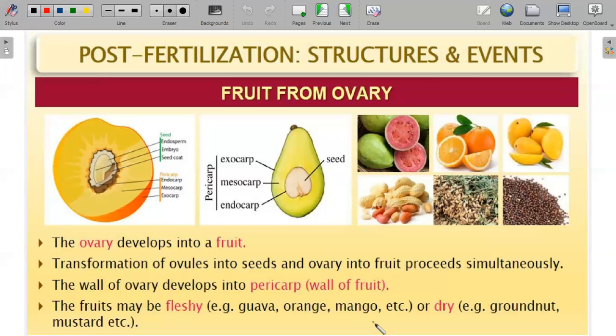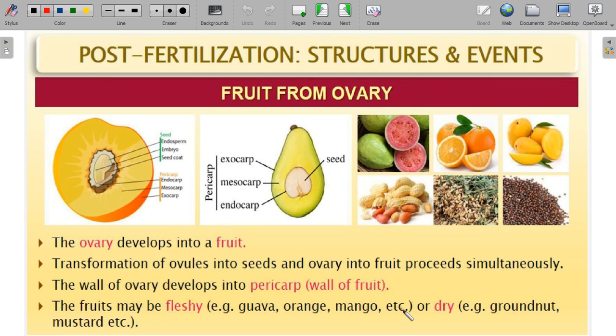So next is fruit. The ripened part of the ovary is called a fruit. The ovary ripens completely to form a fruit. Inside the fruit you can see the seed. Inside the ovary we had an ovule before fertilization. Now the ovary is a product of fertilization. Of course, these are the basic information. The wall of the ovary is called the pericarp. The fruits may be fleshy, that is the edible part. Here this is a seed, and this is the exocarp, mesocarp, and endocarp, and the fleshy part is the mesocarp. Pericarp is nothing but the fruit wall.